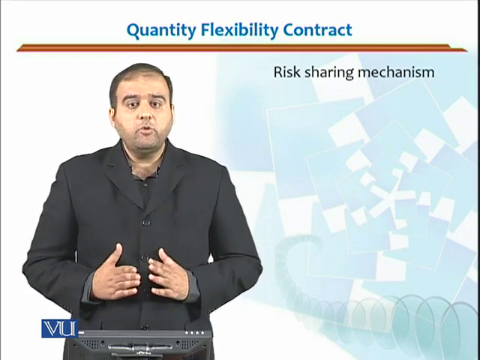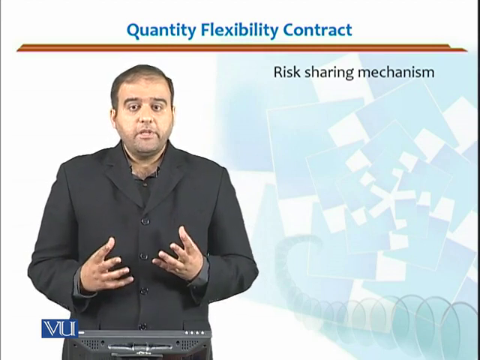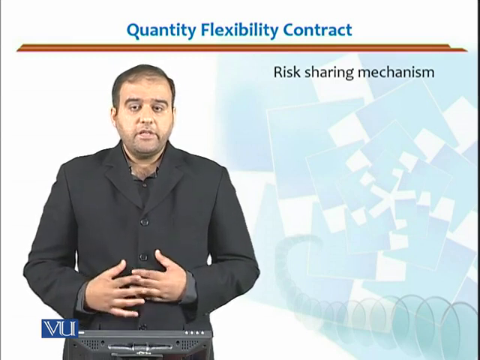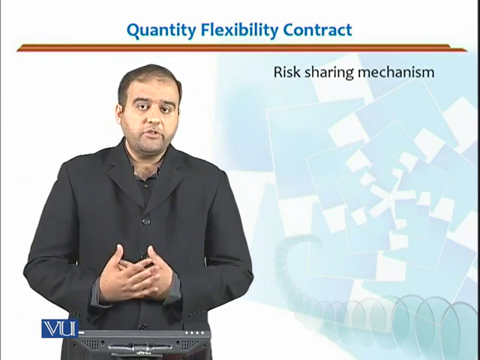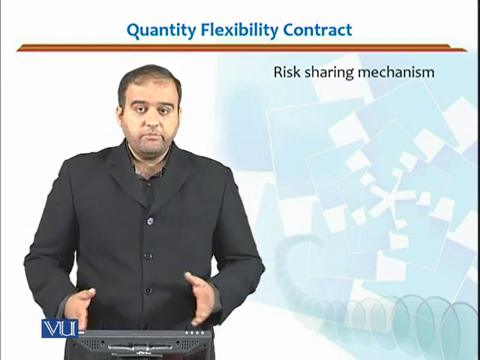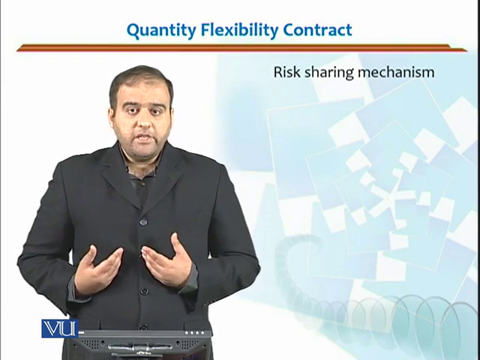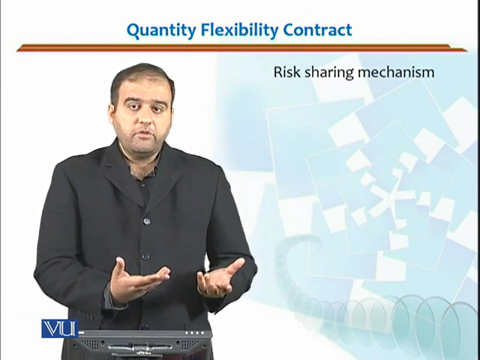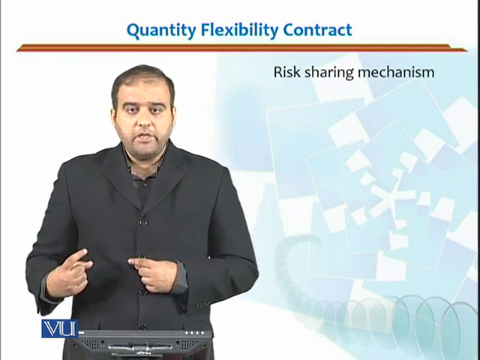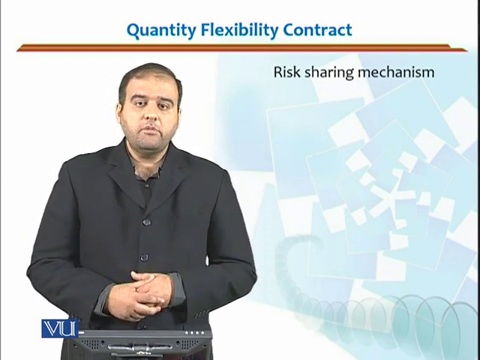Now, what happens in these mechanisms? The retailer shows his actual forecast, which is not a feature of a decentralized supply chain. In a decentralized supply chain, the retailer always hides his information so that he can take advantage to maximize his profit. But in this menu of contracts, let's say it's a simple contract, he has no incentive to hide his forecast. So if he says, I need 800 units, then the manufacturer would know he is not taking the advantage of the highest quantity, lowest price. So that means his forecast is roughly 800.